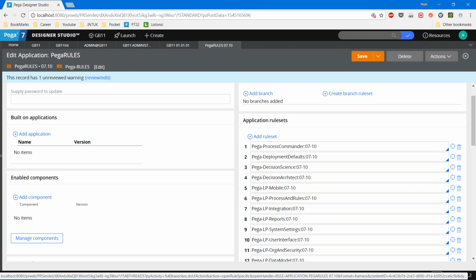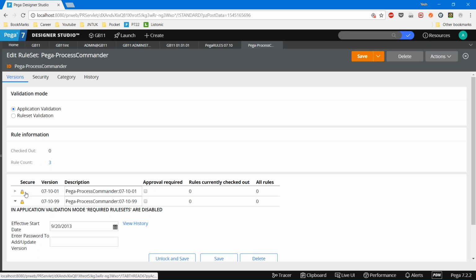If you open any one of these Pega dash rule sets, you will be able to see all the reusable components built by Pega Systems, and you cannot modify them. See, I have opened it here: it has two versions, but both versions are locked. You cannot modify any rule in a locked rule set.